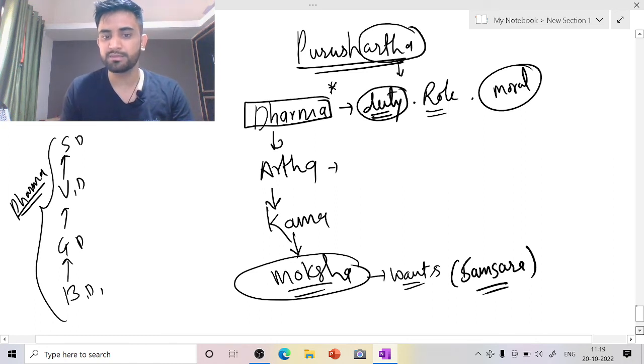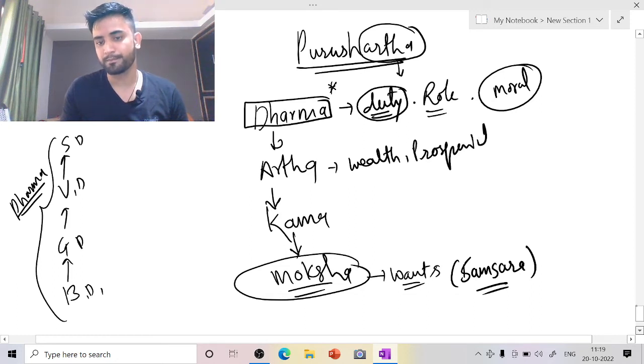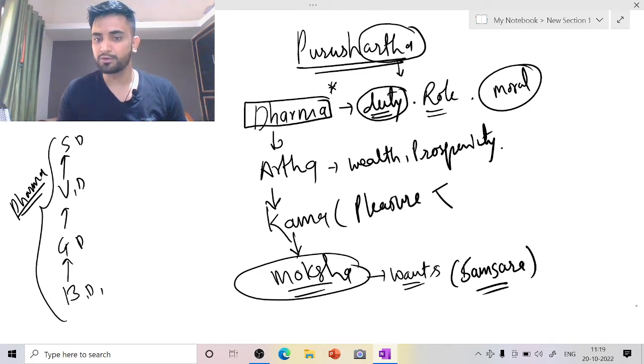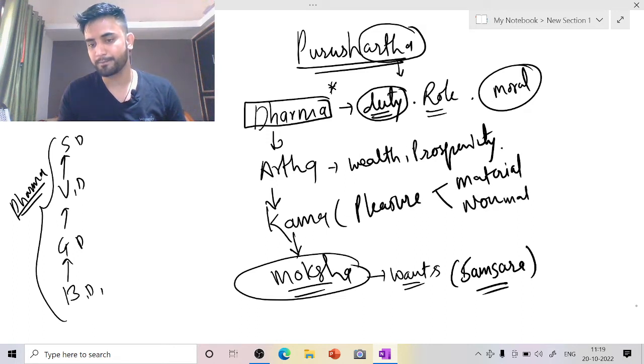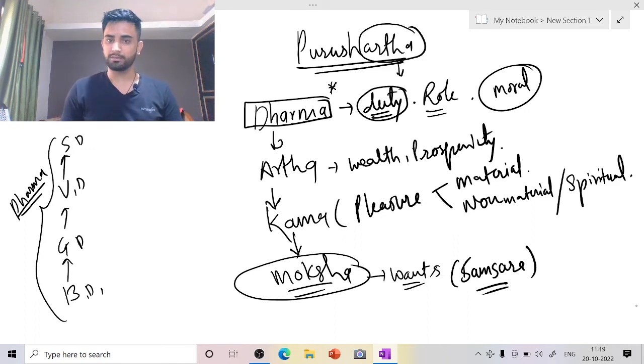Artha basically means wealth, prosperity. This is artha. Kama is pleasure. It includes both material and non-material, spiritual. So this is basically about purushartha.